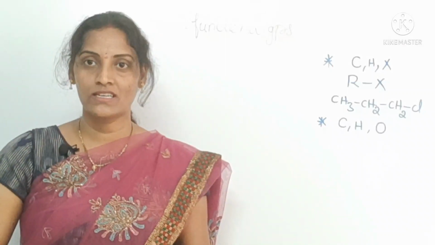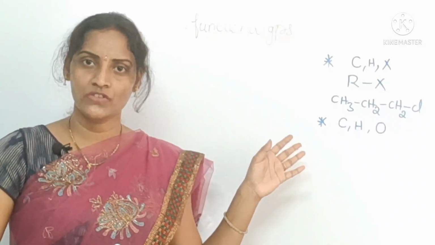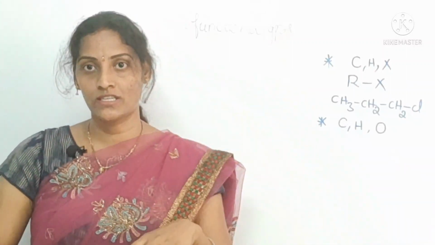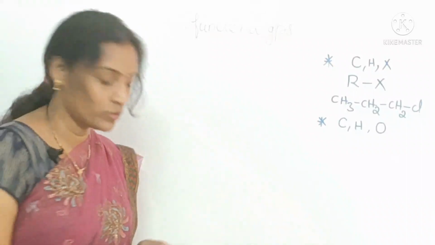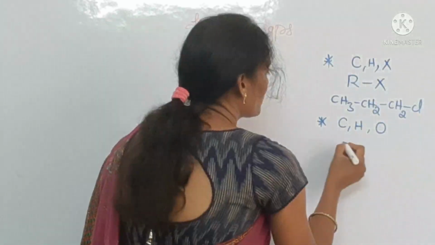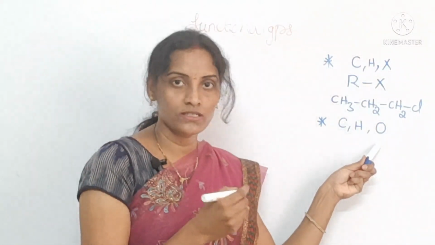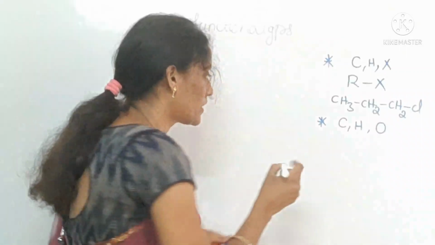Esters also come under this, as carbon, hydrogen and oxygen atoms are present in that particular organic compound. See here, if carbon, hydrogen and oxygen are there, the first functional group I am going to tell.